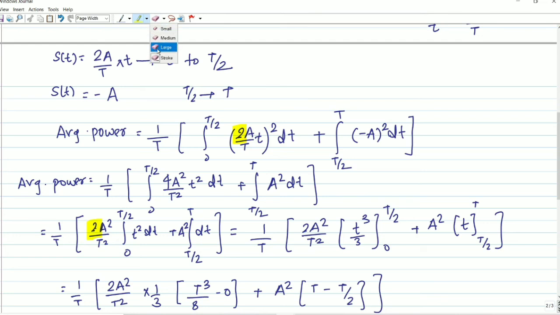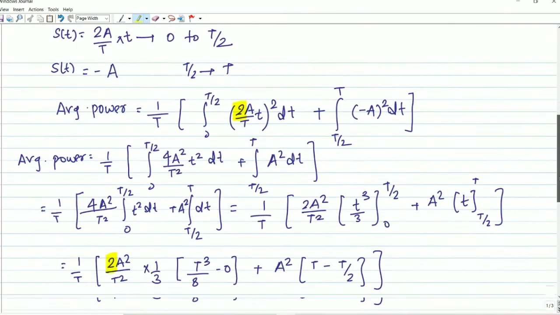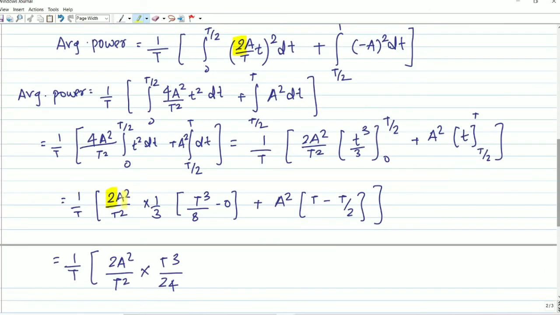Now I am going to erase where there is 2. I have to replace it with 4. 4A square by T square. Understood? And here in place of 2, where I have done the mistake, I am going to highlight, then I am going to correct it. Understood all of you where I have done the mistake? Here it will be 4. In place of 2, I have to replace with 4.